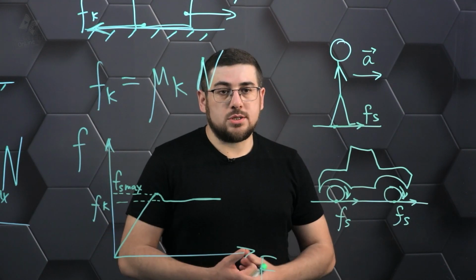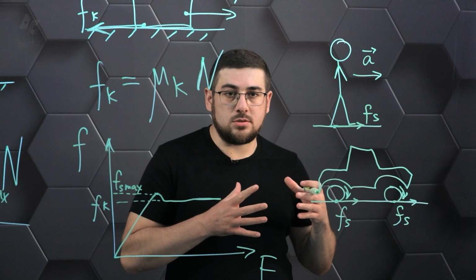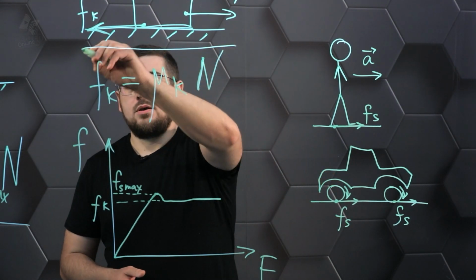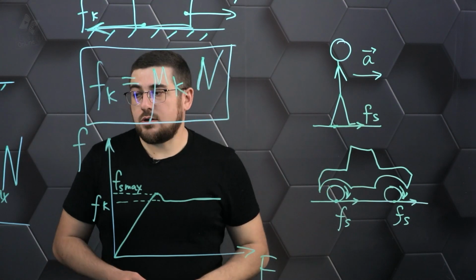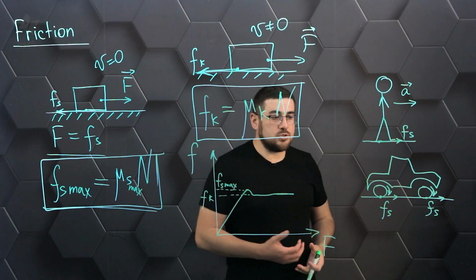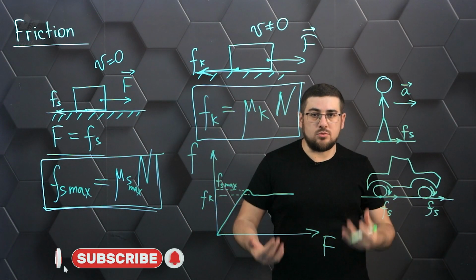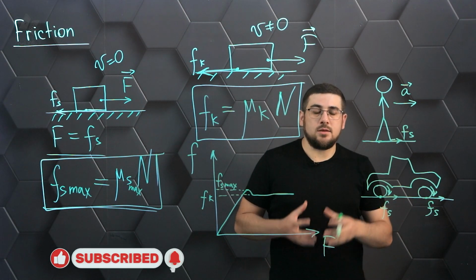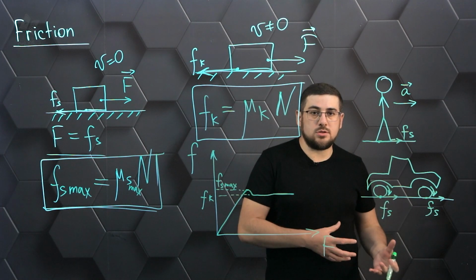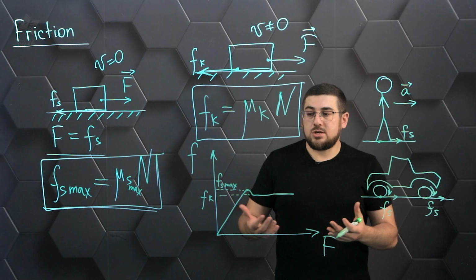Further, our task will be to consider concrete situations in practice and to study directly how these laws are applied to the solution of problems. The main ones here are the formulas, I repeat once again, kinetic friction and static friction. It is them we will use in solving problems, and necessarily we must understand in each case how this friction will be directed and what role it plays for a specific case. Once again, I repeat that friction can both hinder and promote movement, so it must be taken into account in every task. This is the end of our theoretical part.